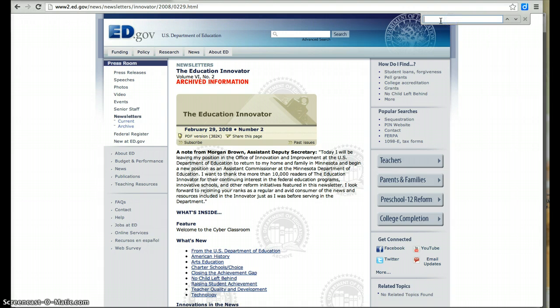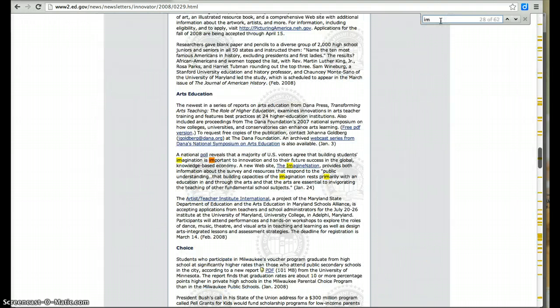And we know my idea is imagination, so I'm going to type in imagination in the find. And it takes me right to the arts education piece. So this is where my focus is going to be, in these 3 paragraphs, and it's a much larger source. But I've already done the CRAP test. I've already determined that this is a really great source. So I'm going to go over here and use my Diigo feature.